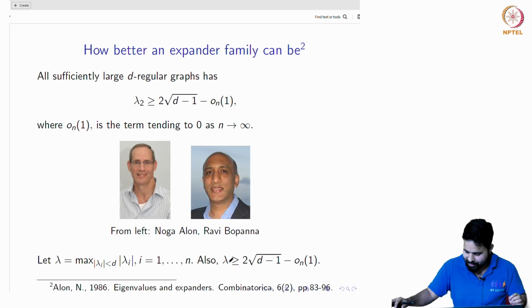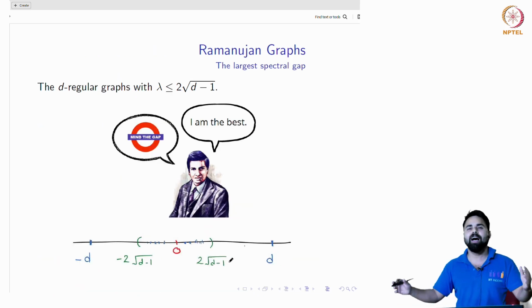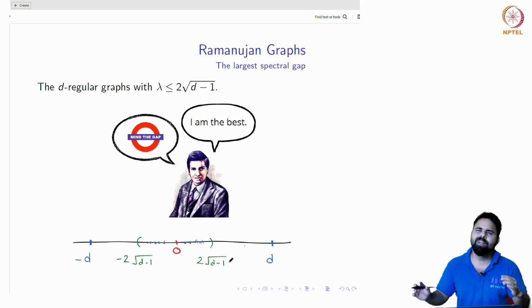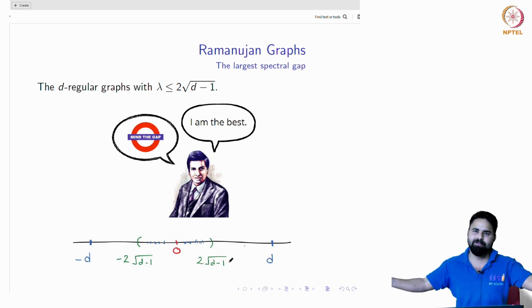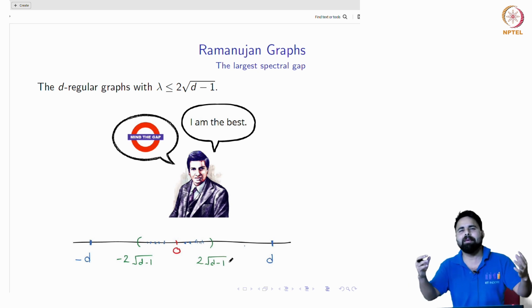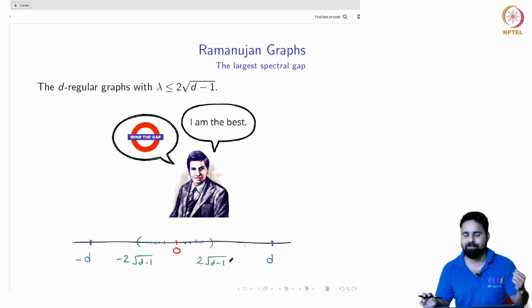So what are the Ramanujan graphs? The Ramanujan graphs are the graphs for which this lambda is less than or equal to 2 square root of d minus 1. So what are the examples of Ramanujan graphs? Believe me, you have already seen many examples of Ramanujan graphs. We will shortly see. Okay, very good.